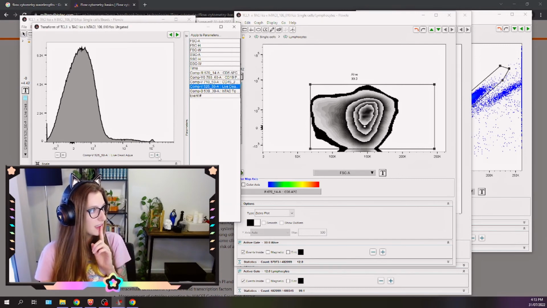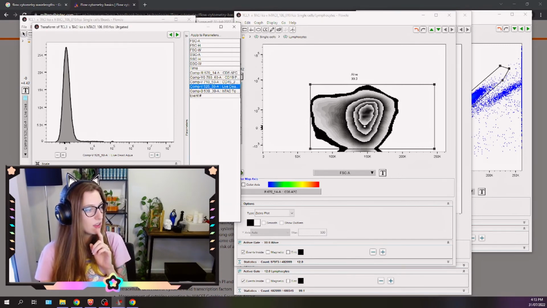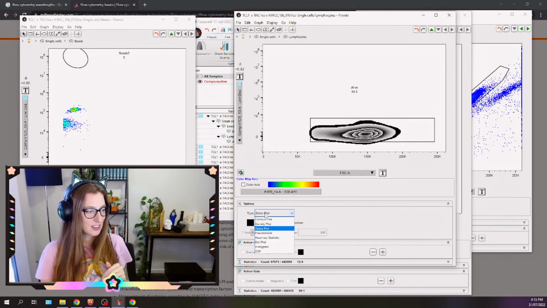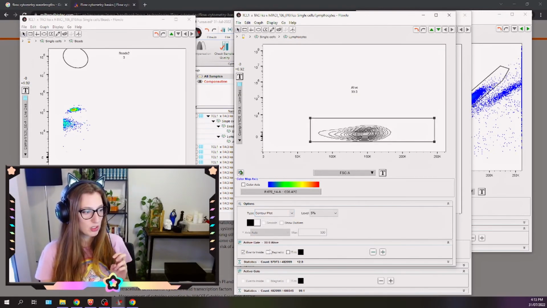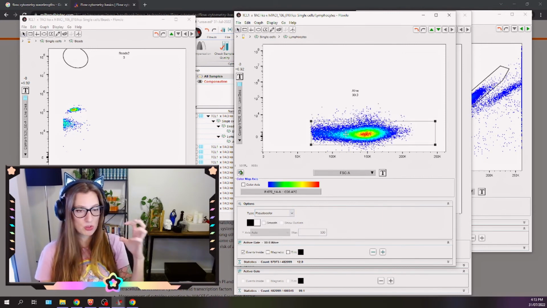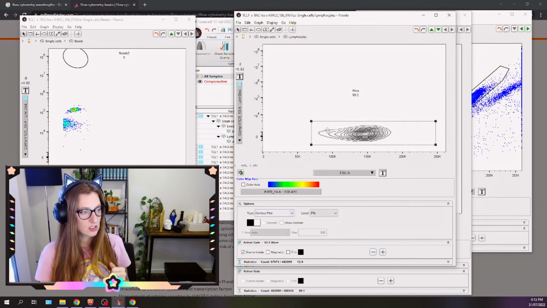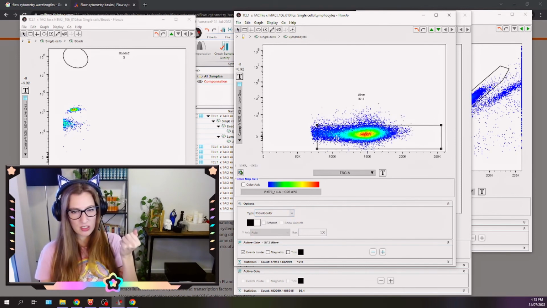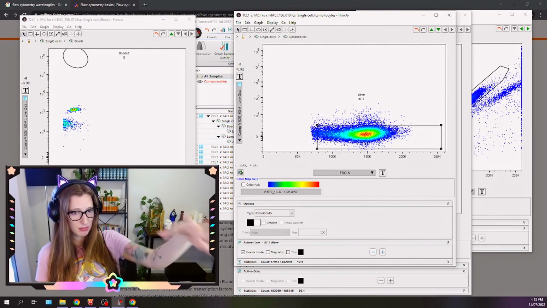But if we go back to here, I'm just going to put in some extra ticks and then look what happens with my data when I do that. It's come right up off the axis and now I can see it way more clearly. So we go back into a contour plot, or even just the pretty one with the colors. You can see it's so much more neatly contained now, which is really good. I like to do a contour plot on this because I feel like it really strongly gates out any of the nonsense. So with this live dead channel, anything that's up, that's positive for live dead aqua, is dead. So all that stuff above the main blob, we don't want it.